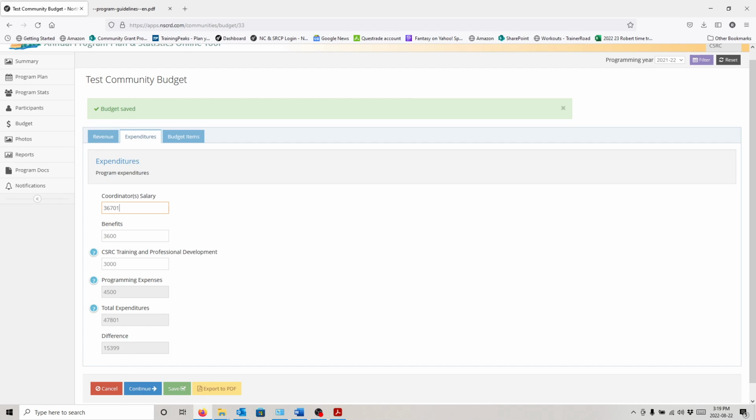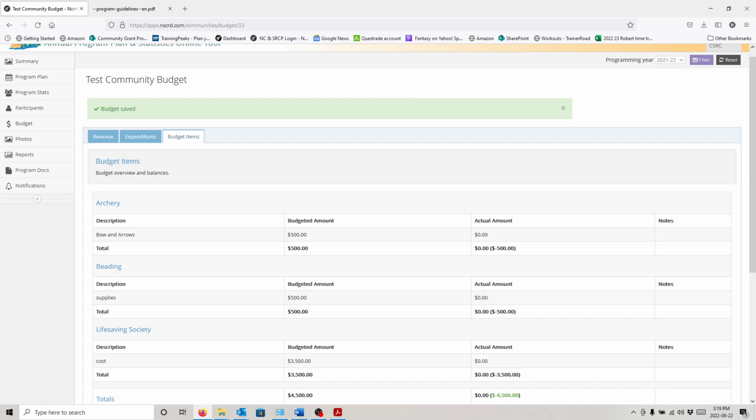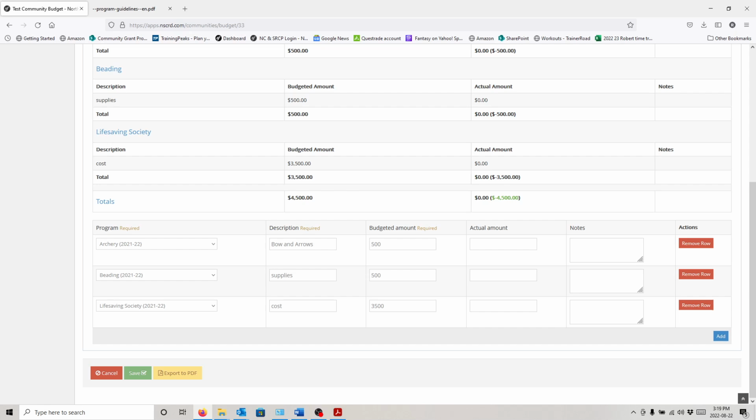It knows that we have the salary, the benefits, and the training and development coming in, and it minuses that, and it gives us $15,399. What this means is this is how much money we have left to spend on our actual programs that we're going to be running. This number needs to be 0. So if we click on continue, we're going to go through and we're going to budget for the year.